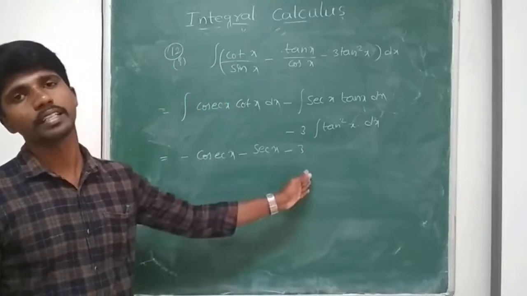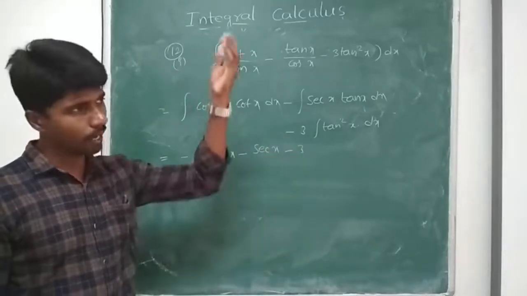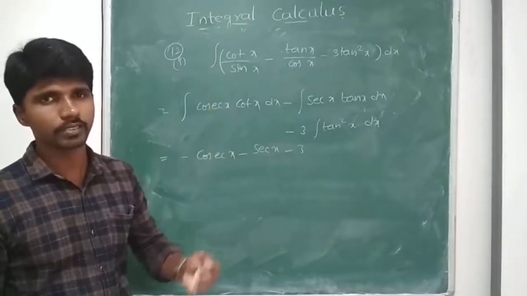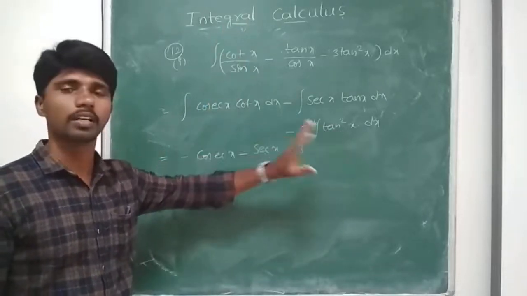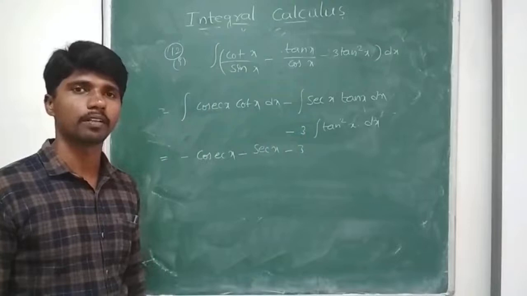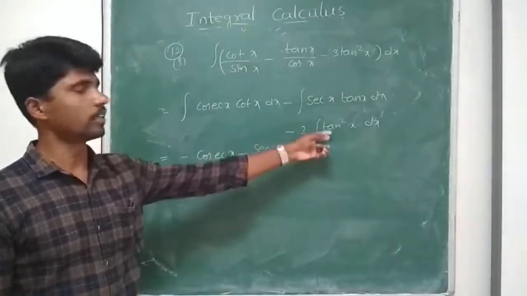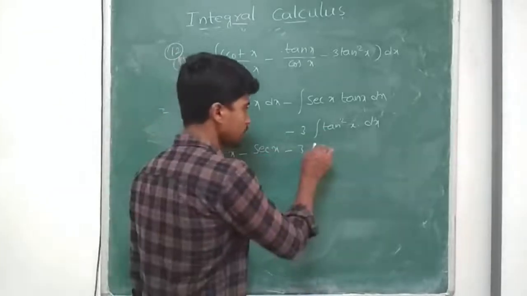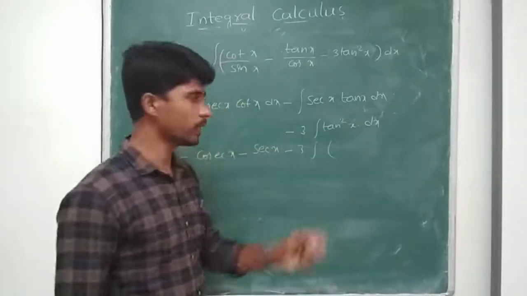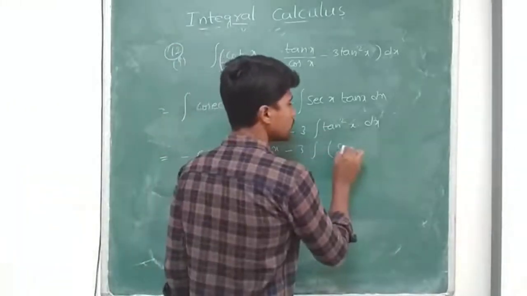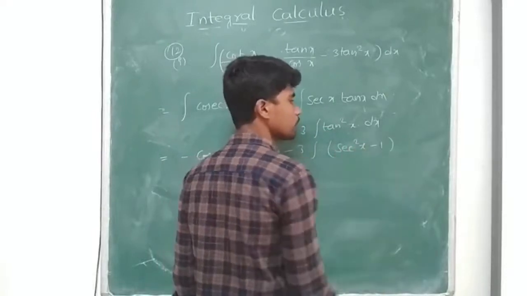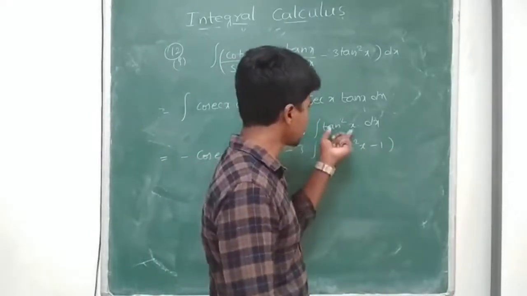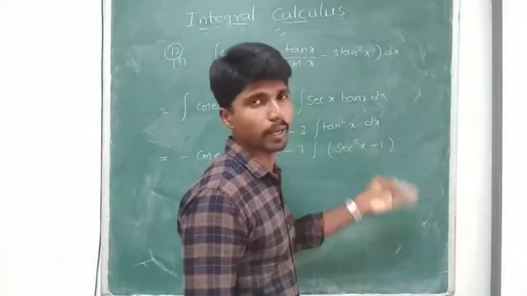It is in the form integral tan square x. So in fundamentals we discussed 6 formulas. It is not in the form in the 6. So I have to convert this one into that form. So how can I convert? This tan square x can be written as secant square x minus 1.